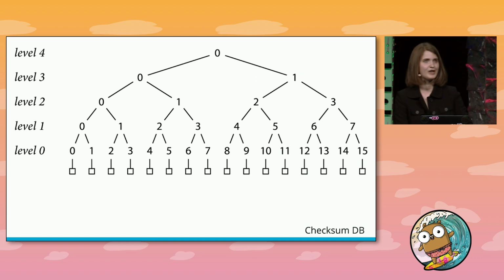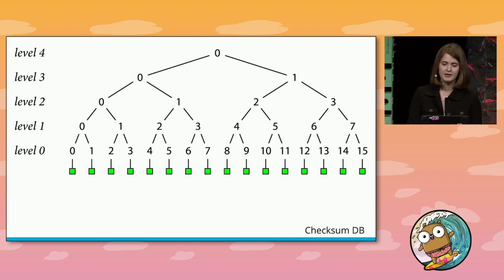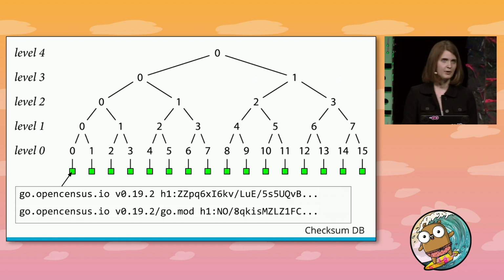Let's start with what this data structure actually is and how it's built. The foundation of our transparency log is the GoSum lines, indicated by the green boxes in this image. Let's start by assuming that our log currently has 16 records. For example, record 0 is the GoSum lines for go.opencensus.io at version 0.19.2. These are the only GoSum lines for this module version in the log, and the only GoSum lines that the checksum database should ever serve. And this is something that auditors can be in charge of verifying.